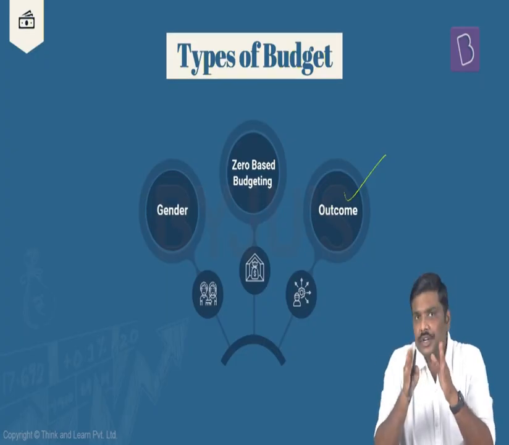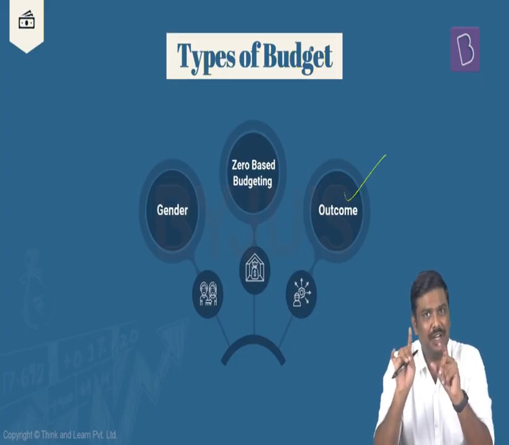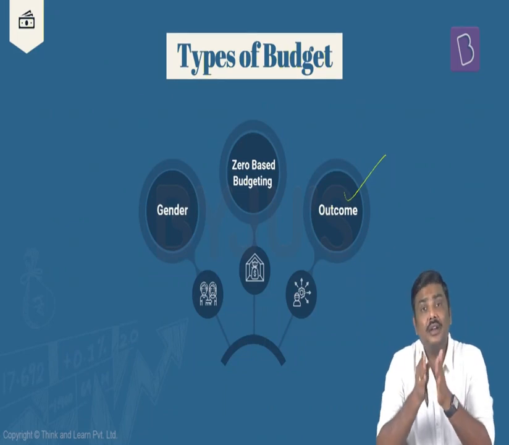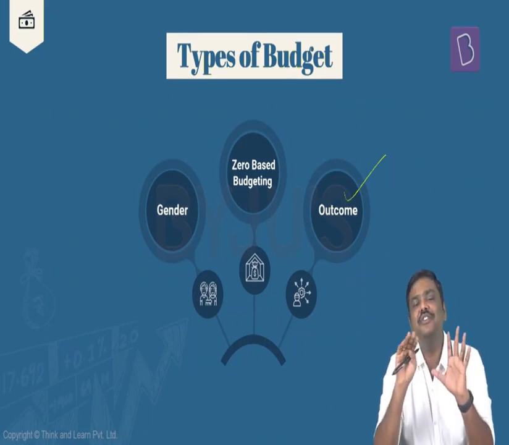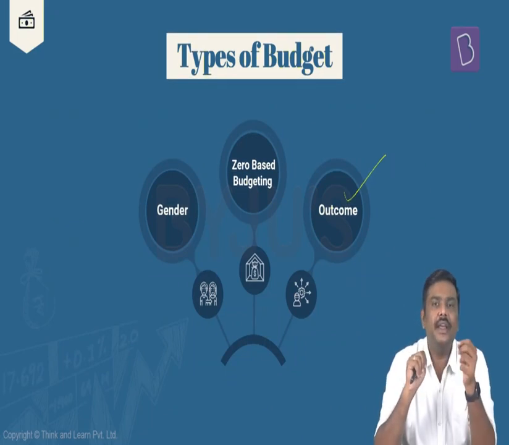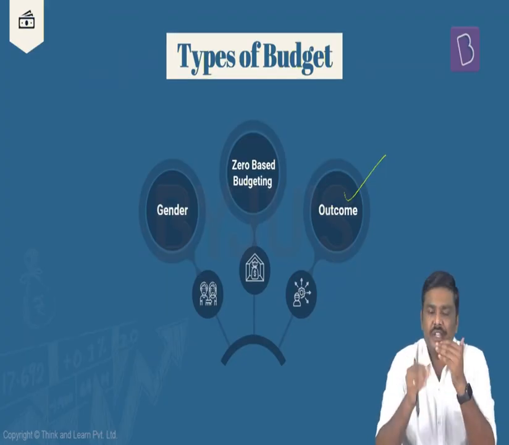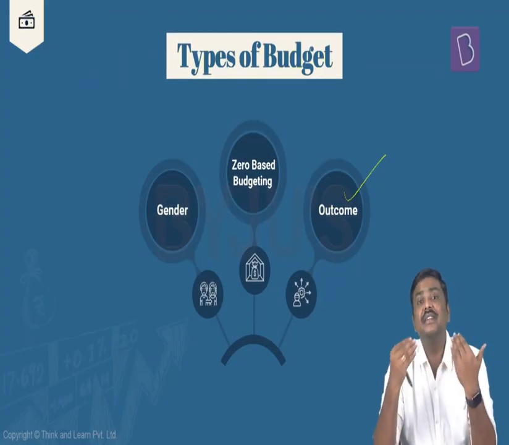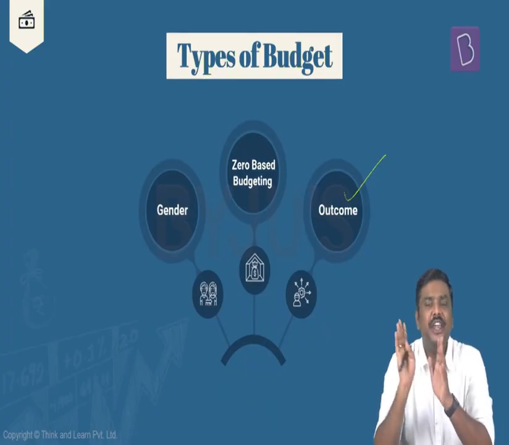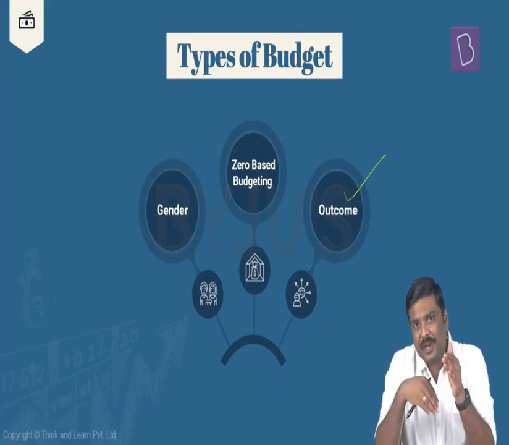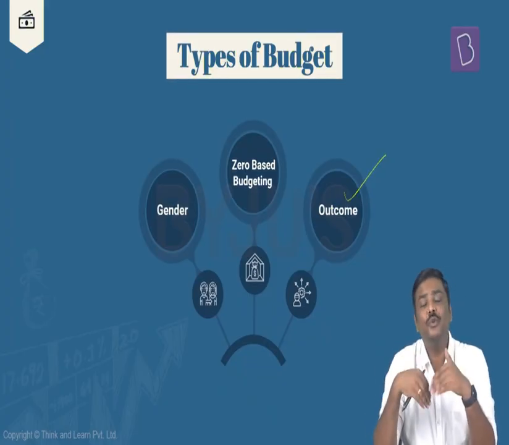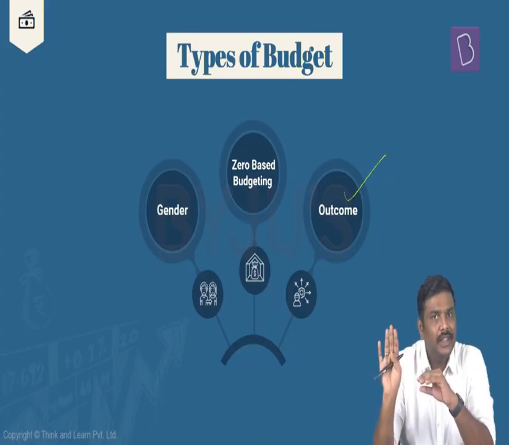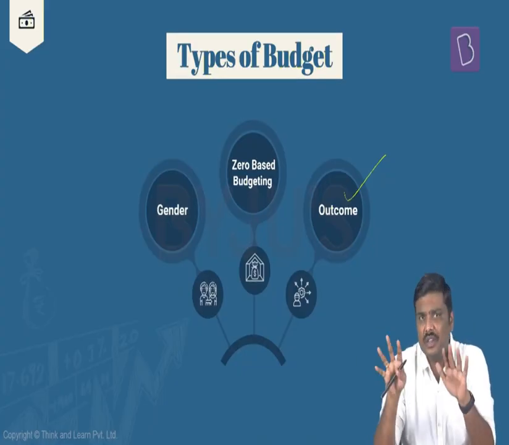Very simple. Under the Constitution of India, although we do not have the term budget, remember this statement: under the Constitution of India, the term budget is not mentioned. However, there is one article, Article 112, which discusses the concept of the annual financial statement, AFS. Under this Article 112, government annually will have to submit the annual financial statement in the parliament. Now, why is there a requirement of a submission in the first place?